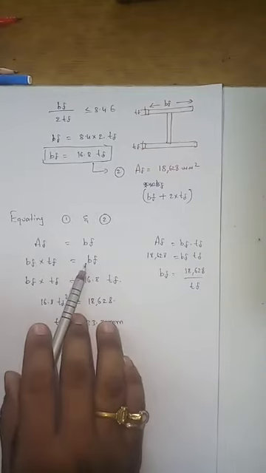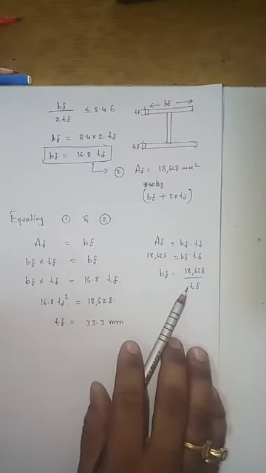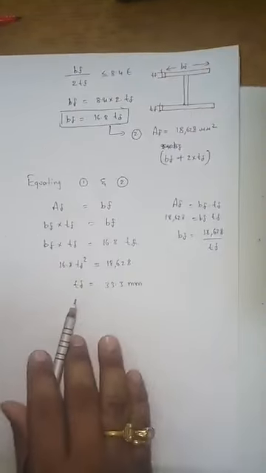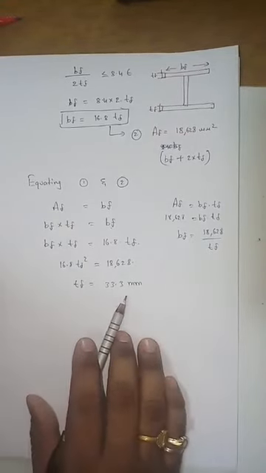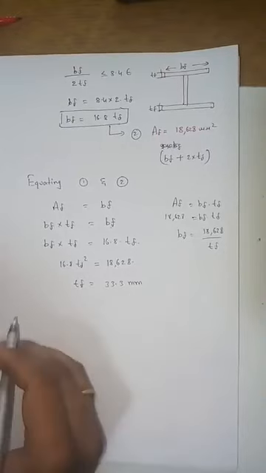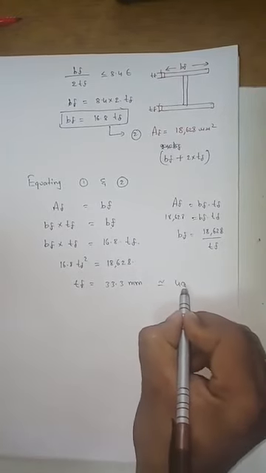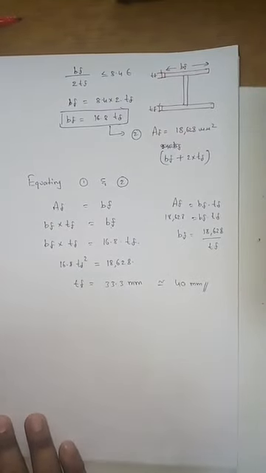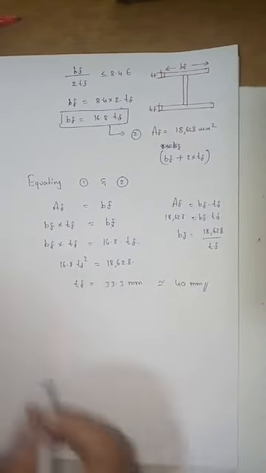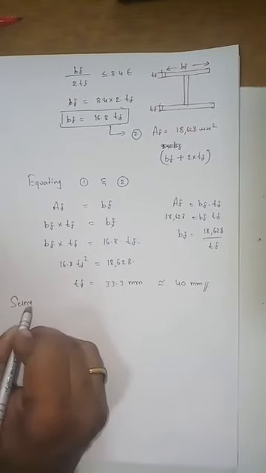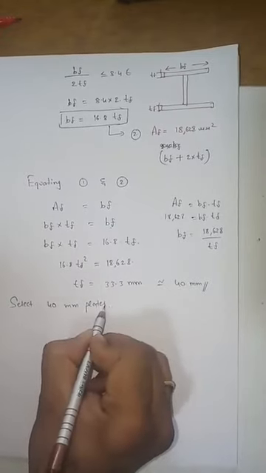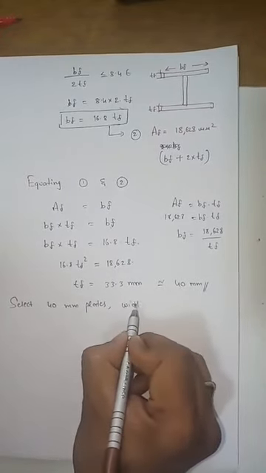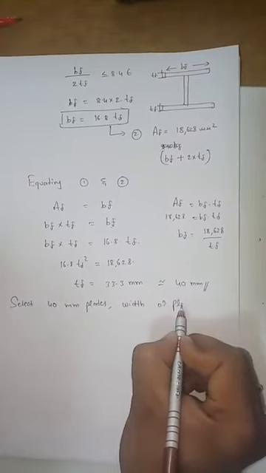Equating this equation and this equation, that is how you get the thickness of the flange. So the thickness of the flange is 33.3, which is rounded to 40 mm. Now select a 40 mm plate. Then what will be the width of the flange? Width of plate required.